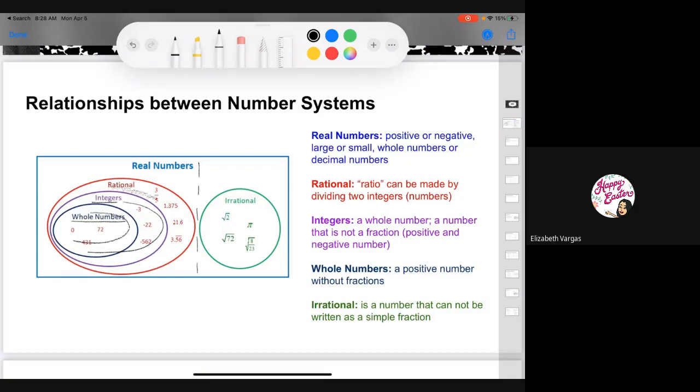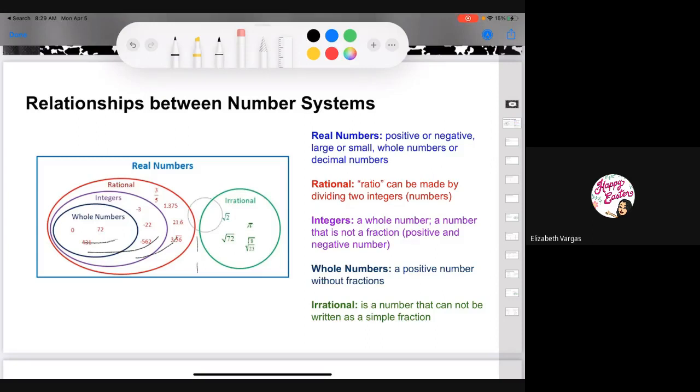And then rational numbers would include integers and whole numbers, so it includes everything. Rational numbers are just things that can be written as a ratio, things that can be written in fraction form, or simplified further into decimals. That's basically the gist of these different things.